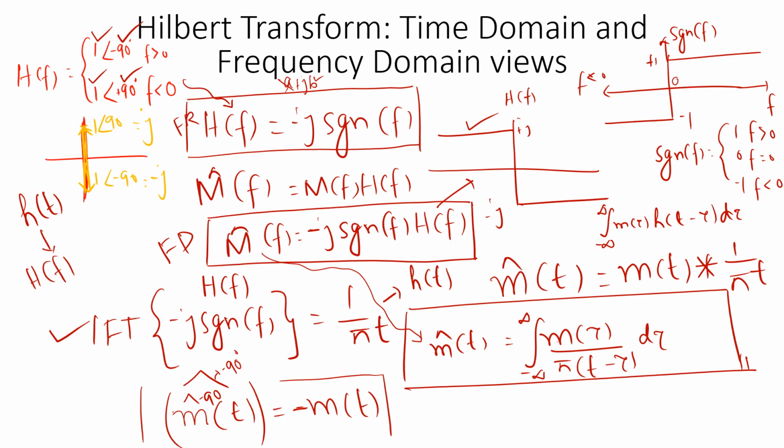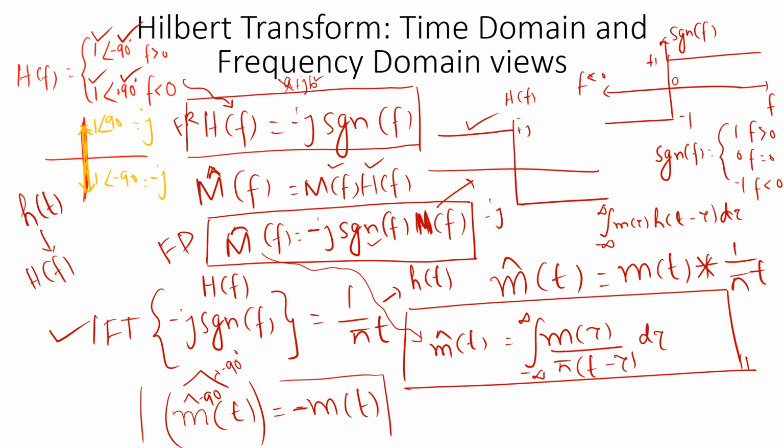Now we can represent m cap of f, that is the Fourier transform of the Hilbert transform, the Fourier transform of m cap of t, which is equal to M(f) into H(f). H(f) was minus j signum of f, and sorry, this should have been M(f), please excuse me. So it is minus j signum of f into M(f). That is what the Hilbert transform is in the frequency domain.